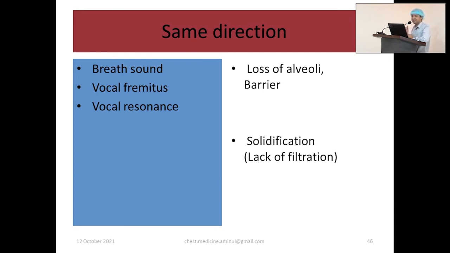That means between lung and chest wall there is effusion, pleural effusion. Between lung and your stethoscope, there is pneumothorax. You will get diminished breath sound. Okay, so diminished breath sound means either loss of alveoli, or alveoli is okay but there is a barrier between alveoli and chest wall. Collapse due to loss of alveoli, pleural effusion, pneumothorax due to barrier between the two.